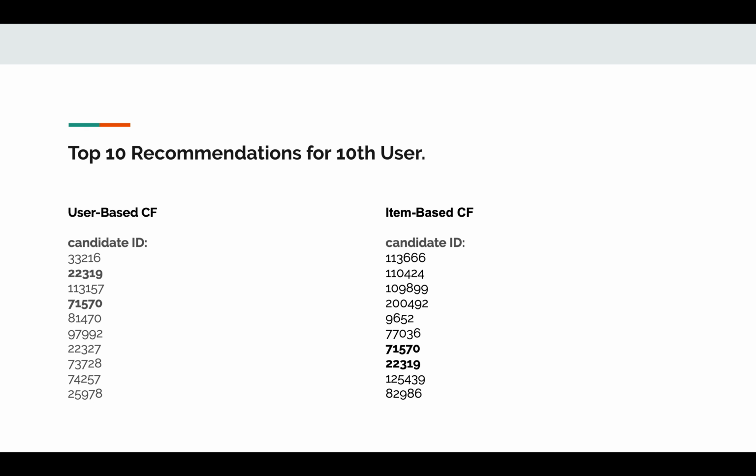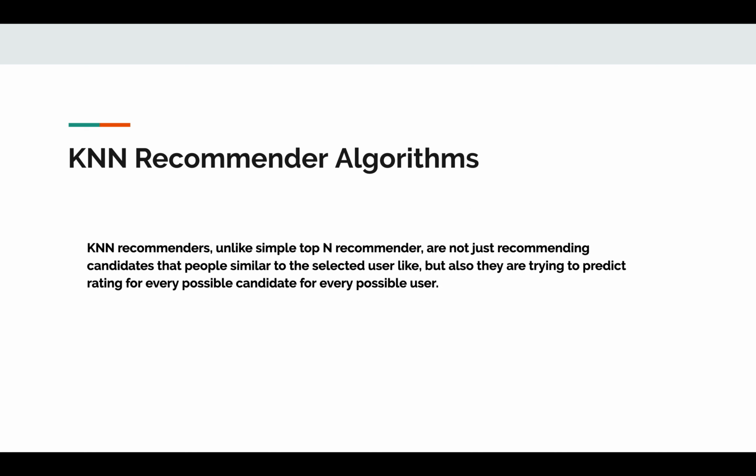Basically, this is the top 10 recommendations for the 10th user, or just the top 10 candidates for the 10th user. As we see, simple user-based and item-based collaborative filtering algorithms produce quite different results apart from 2 candidates. So basically 2 out of 10 candidate recommendations are similar for these algorithms.